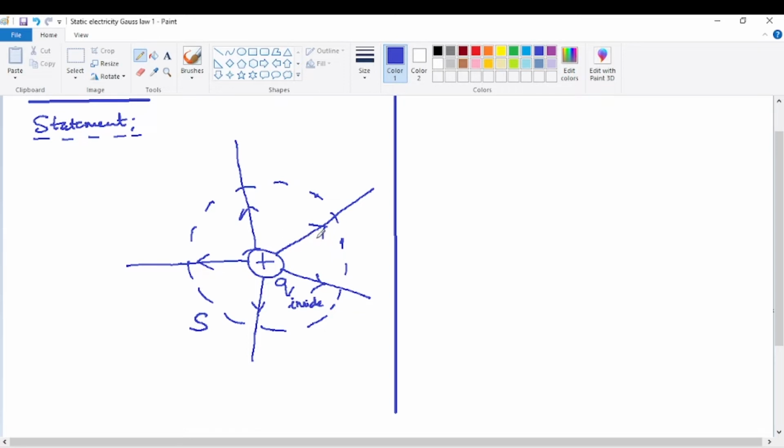Now, one very important concept defined in terms of lines of force is the electric flux. So how is electric flux defined? It is the total number of lines of force passing through any given area. This is the first basic definition of electric flux. Already we have seen this previously. So through this small area, from here to here, whatever is the number of lines of force passing is defined as electric flux. This is a very simple definition of electric flux.